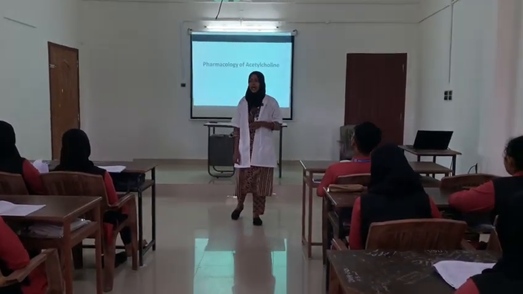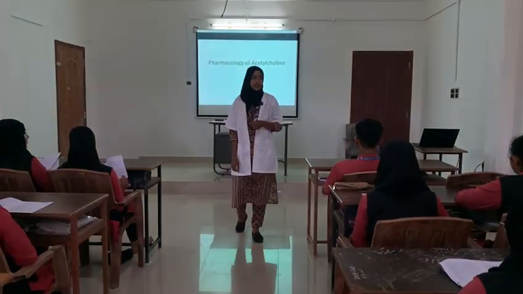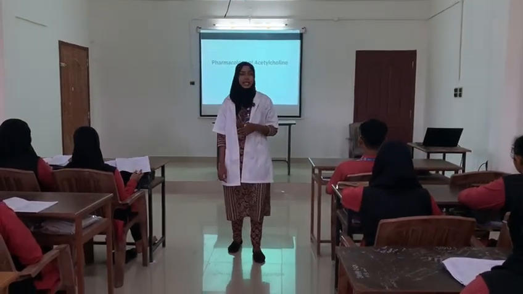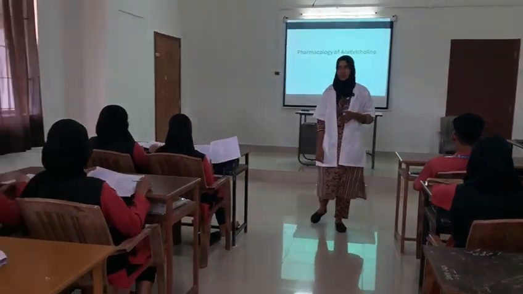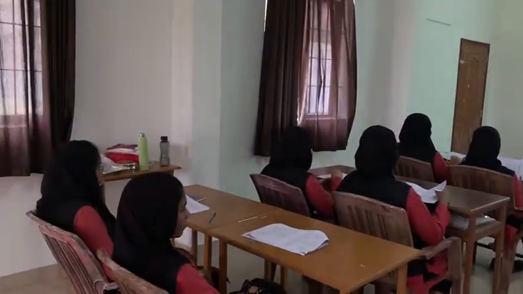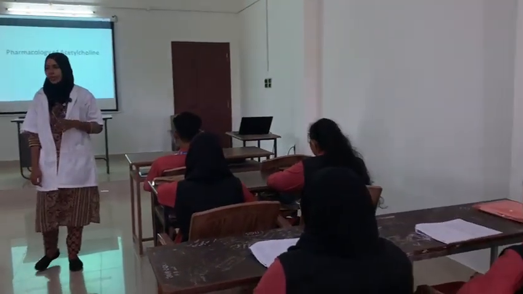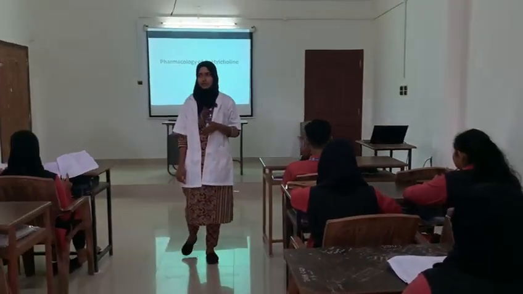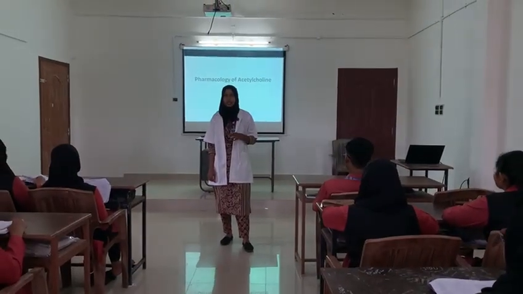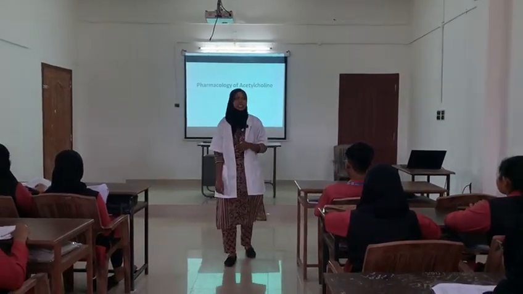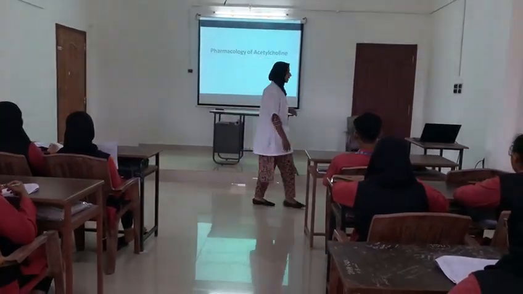First of all, what are parasympathomimetics? These are drugs which produce action similar to that of acetylcholine, either by directly interacting with cholinergic receptors or by increasing the action of acetylcholine by increasing the availability of acetylcholine at these sites. The drugs are broadly divided into two types. What are they? Directly acting agents, otherwise called cholinergic agonists, and another category is indirectly acting drugs, otherwise known as anticholinesterases.